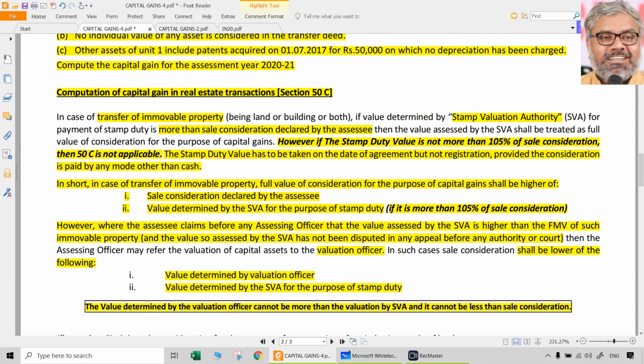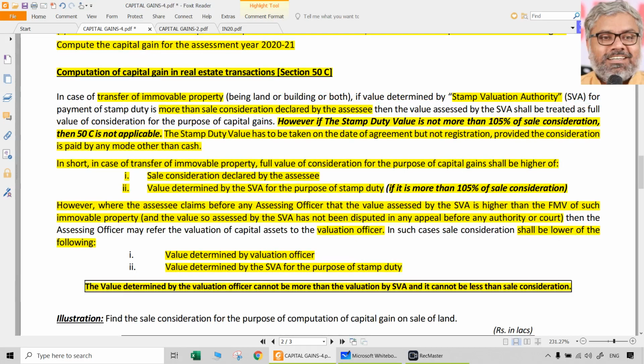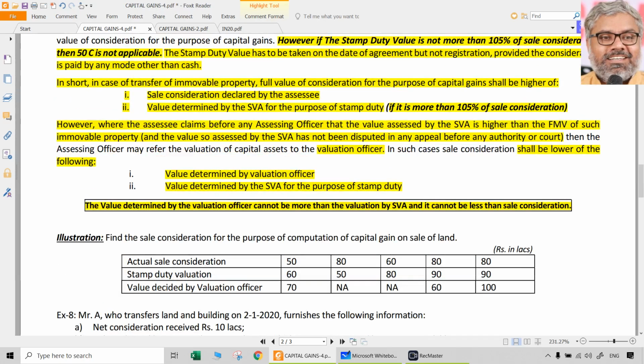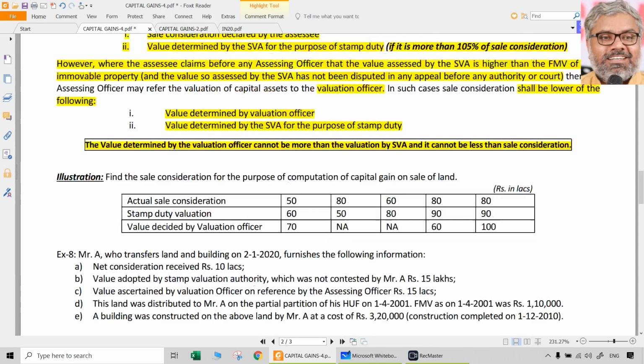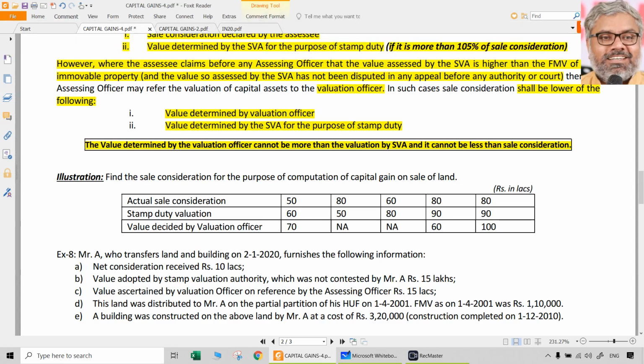That is not possible. So that is about 50C, immovable properties and real estate transactions, application of capital gains, computation of capital gains, computation of full value of consideration under 50C. Let us apply this for understanding purposes. Take this illustration. Find the sale consideration for the purpose of computation of capital gain on the sale of land in the following cases. Look at these things. Each of them is a separate case. Actual sale consideration is given, all rupees in lakhs. Stamp duty valuation is given. Value decided by valuation officer is given. So let us take one by one.